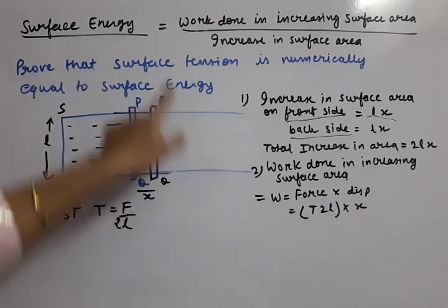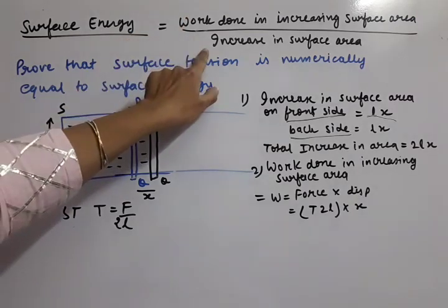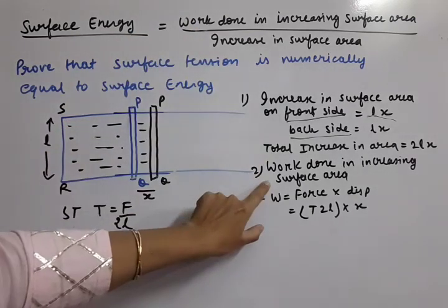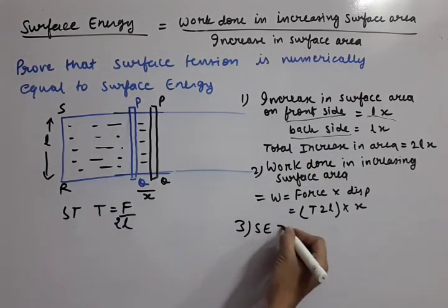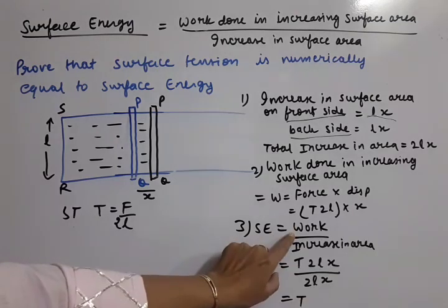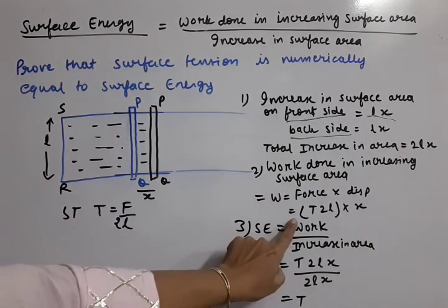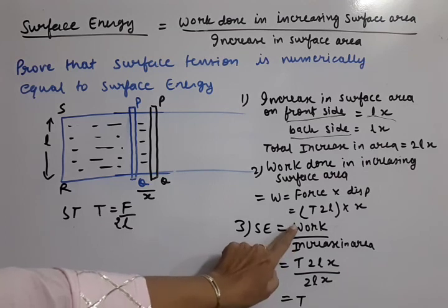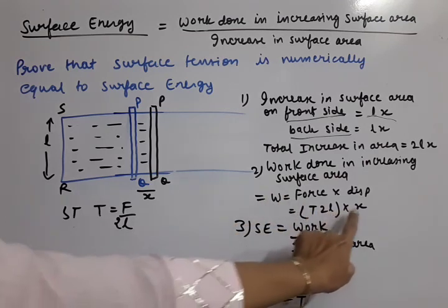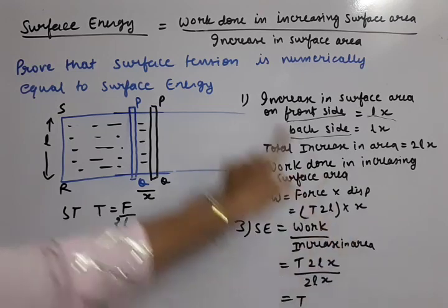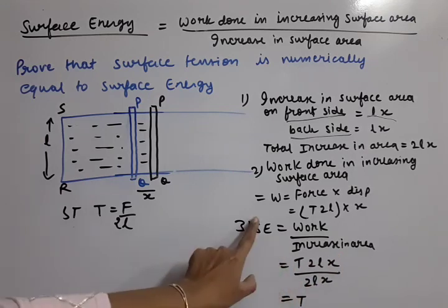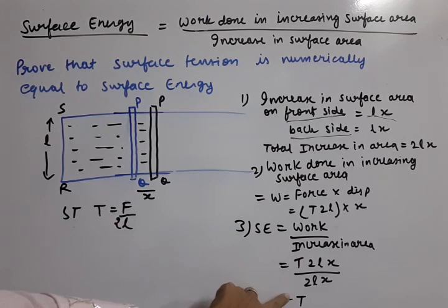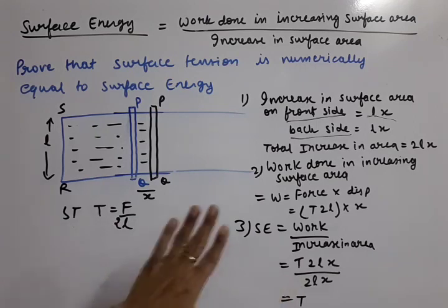Now surface energy. Surface energy is work upon increase in area. Work is this, increase in area is this, let us divide to get surface energy. Work is T into 2L into X, and the increase in area is 2Lx. Let us divide. 2Lx is getting cancelled. What is left? T. So surface energy is coming equal to surface tension. This way it has been proved.